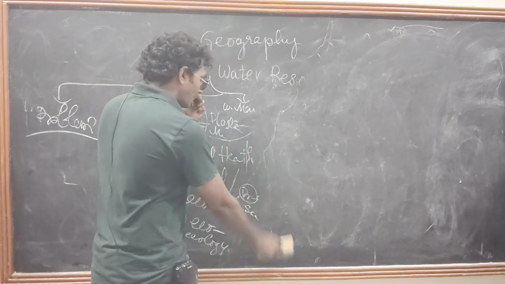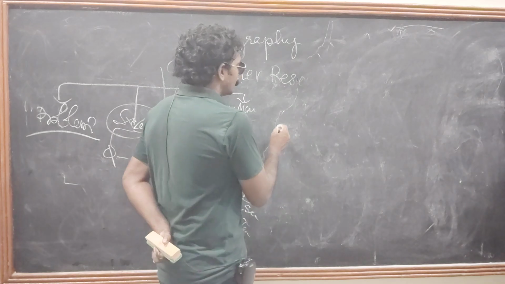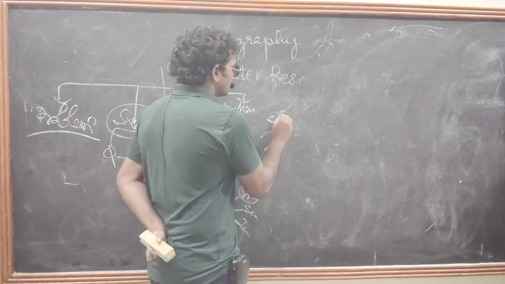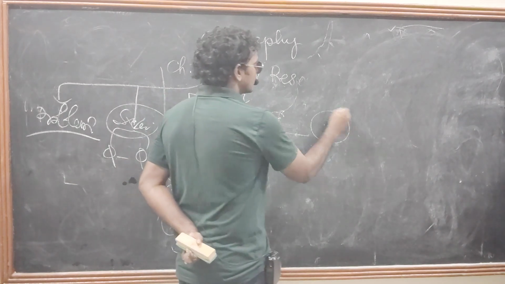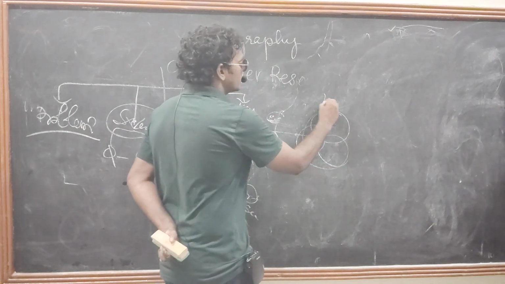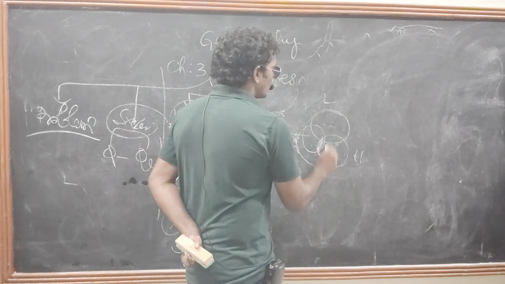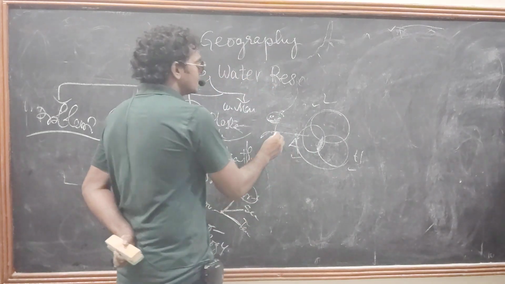Ecology simply means the interaction between living things and non-living things. What are the non-living things here? Lithosphere, hydrosphere, atmosphere. Are you getting my point? It is the interaction.